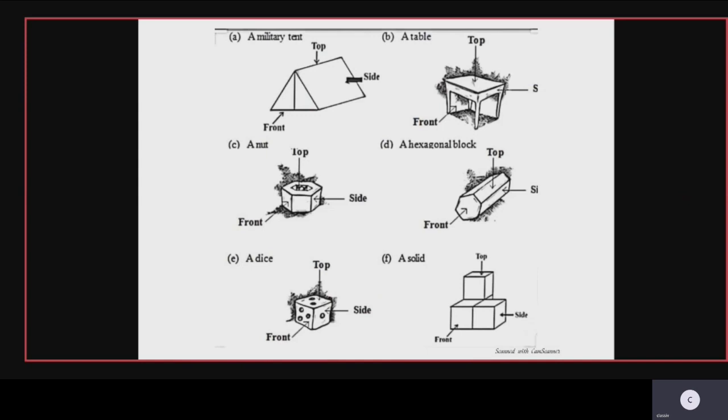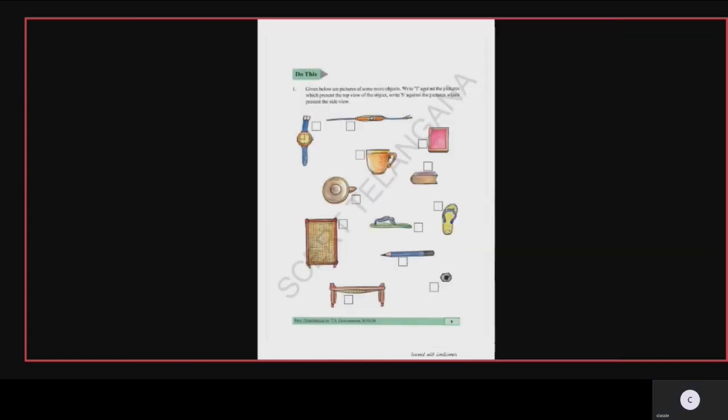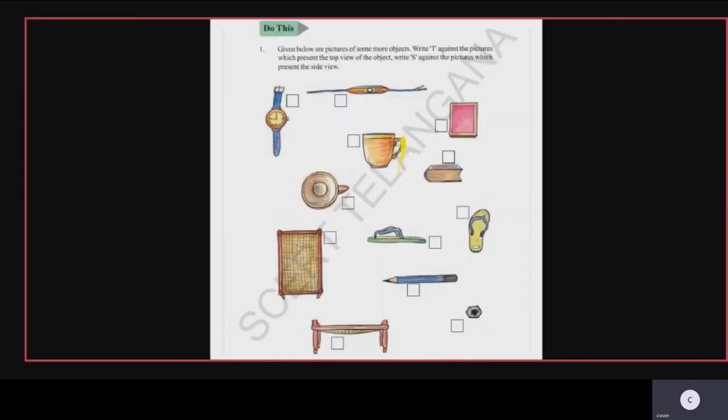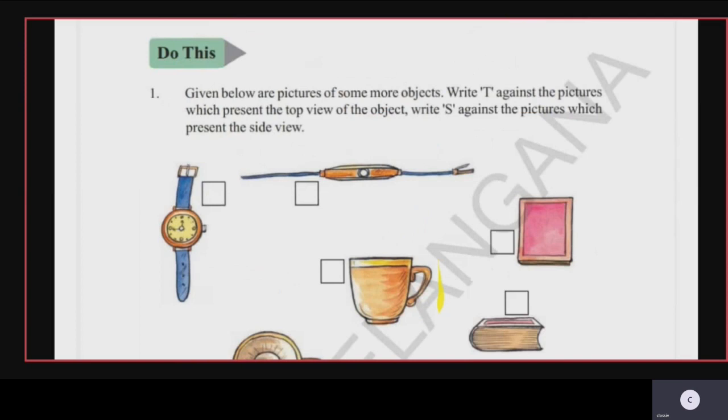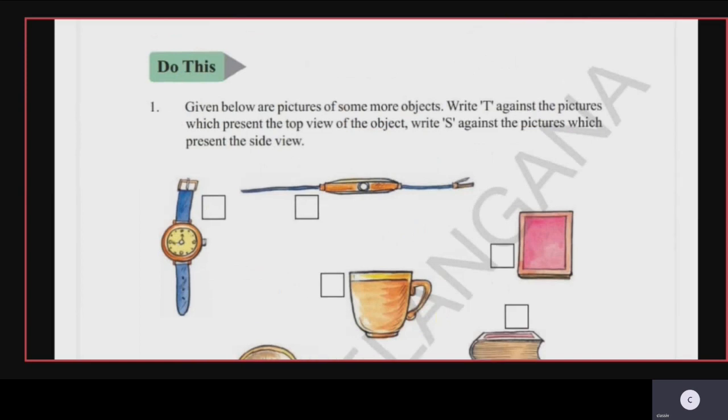So these are some examples. Let us go on with the textbook part on page number 9, children. Given below are pictures of some more objects. So you have to write this in your classworks, children. If you want, you can draw the diagrams and write it. It will be well and good.